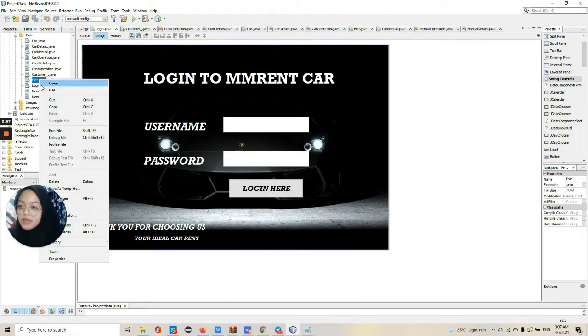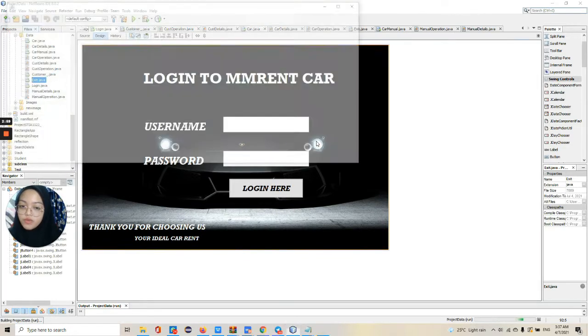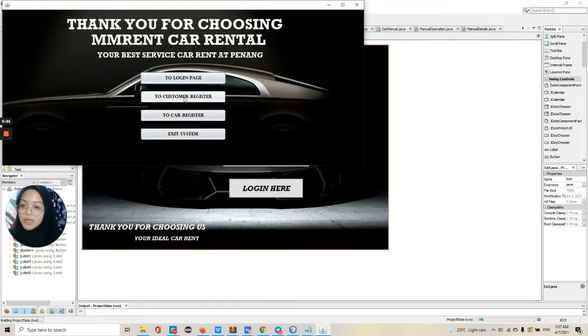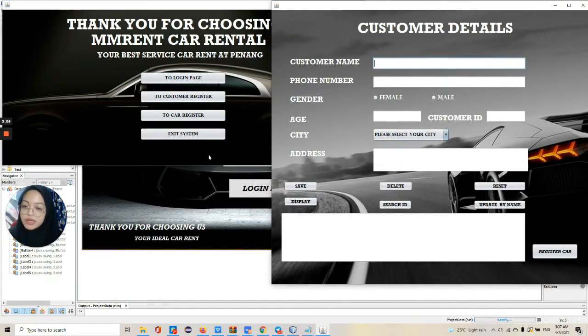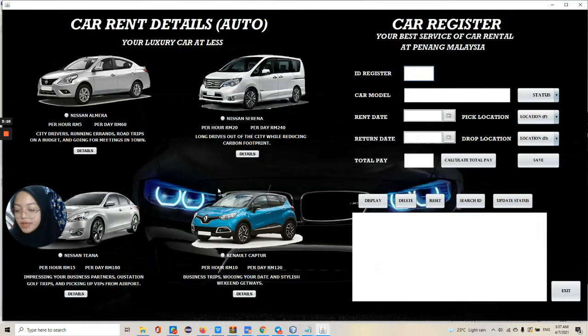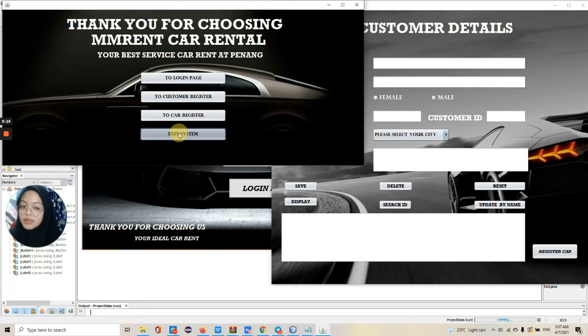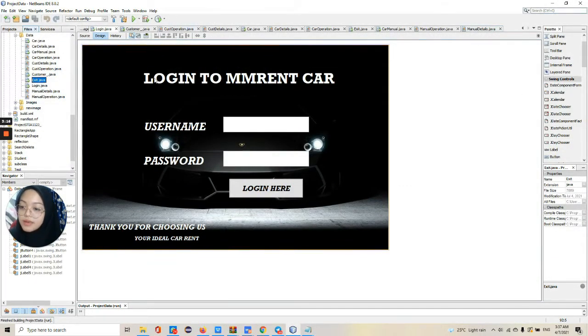Okay, for example, I want to go to customer register, it will appear customer register. If you want to go to the car register, it will appear car register. Okay, so if you want to exit system, it will exit the system. Okay, so that's all, and